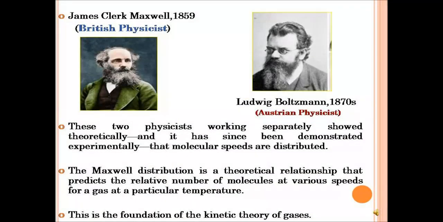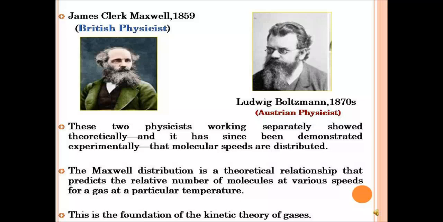That name, Maxwell-Boltzmann, was coined from the names of two influential physicists that contributed to bringing about the distribution. The first one, Maxwell, his full name is James Clerk Maxwell. He's a British physicist.